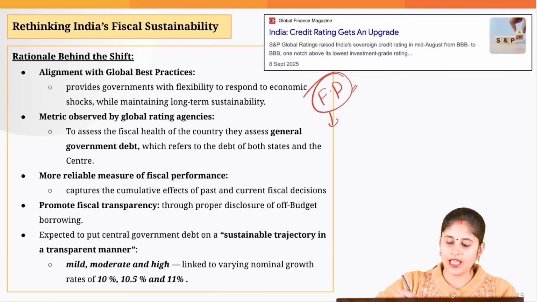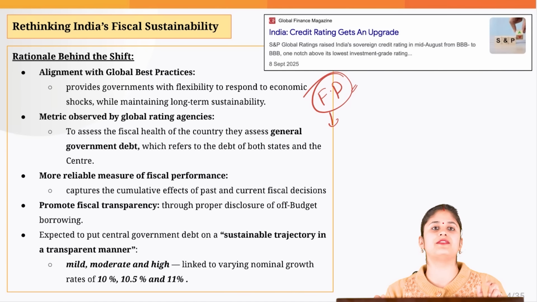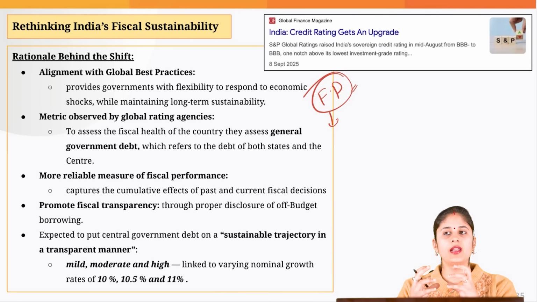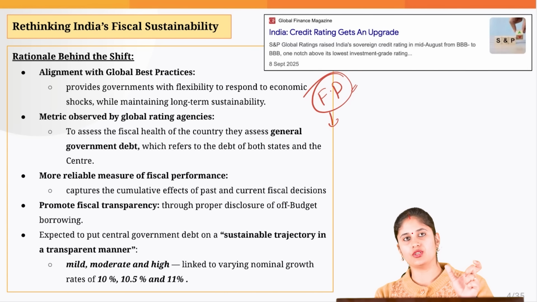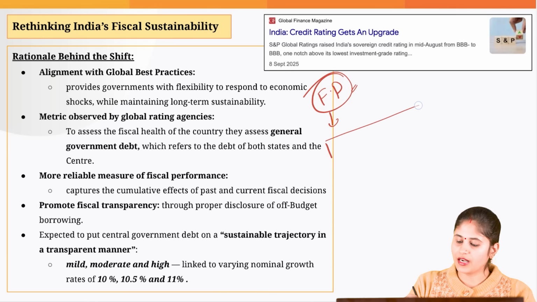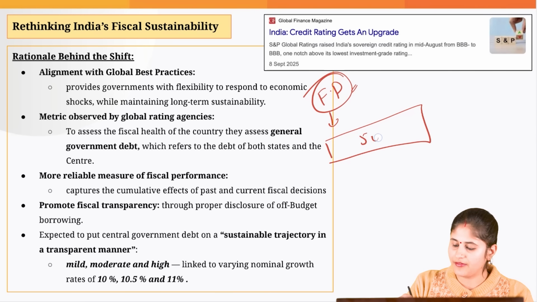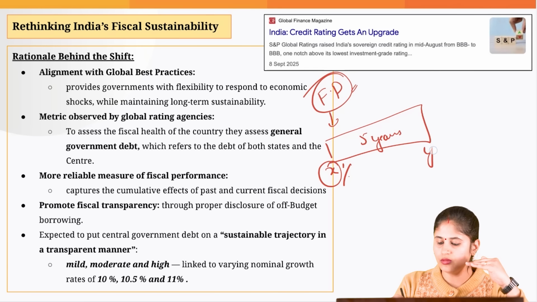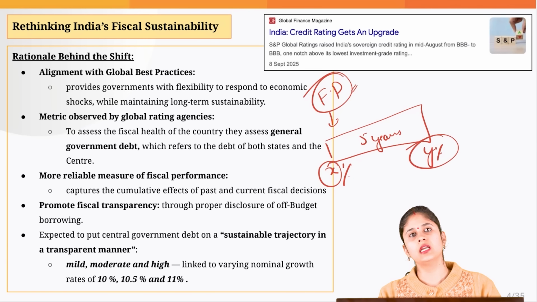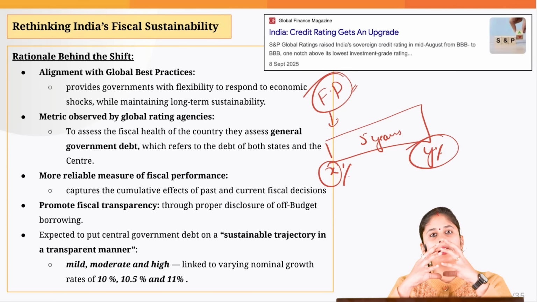But here in the FRBM Act, when it comes to the fiscal deficit, we are giving annual targets. So it somewhere reduces the ability of the government to intervene in the economy. But when I talk about the debt to GDP ratio, it gives the flexibility that within 5 years or maybe 10 years, I have to reduce my debt to GDP ratio from this percent to this percent. So this is giving me flexibility.